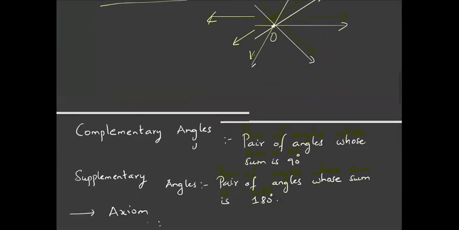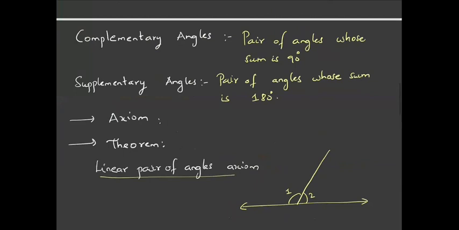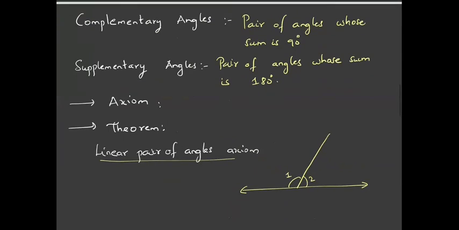Let us try to understand what complementary and supplementary angles are. If a pair of angles has a sum of 90 degrees, they are said to be complementary. And if the sum of two angles is 180 degrees, then they are supplementary. Say the complement of 30 degrees would be 60 degrees, and the supplement of 110 degrees would be 70 degrees.